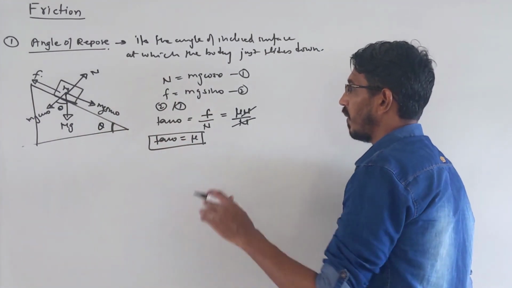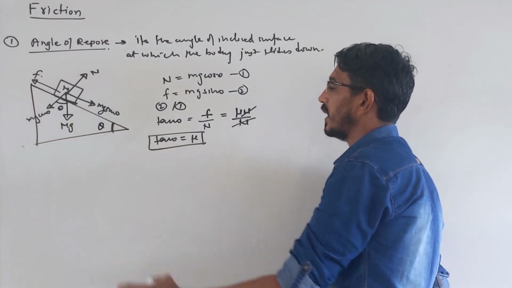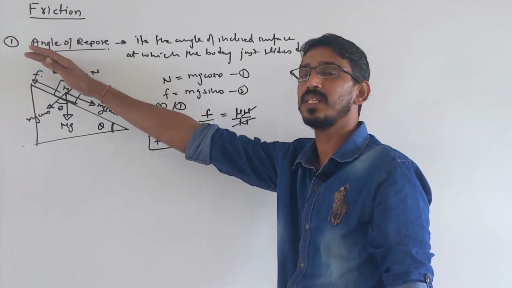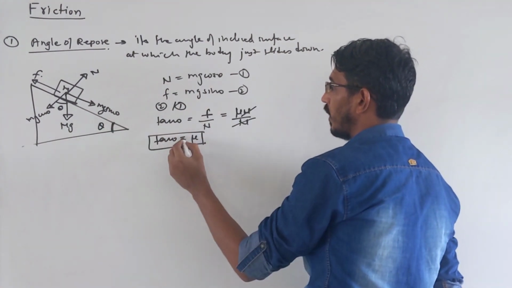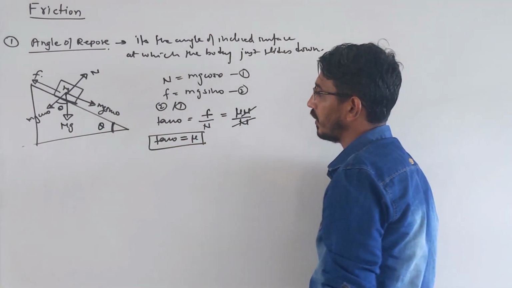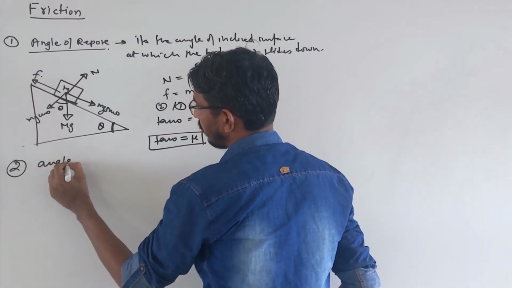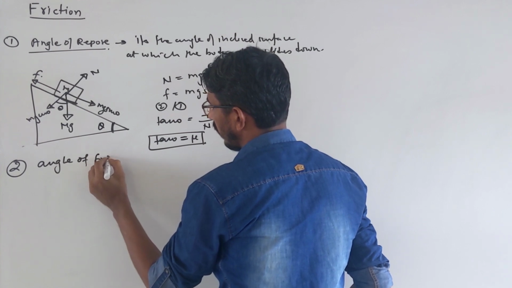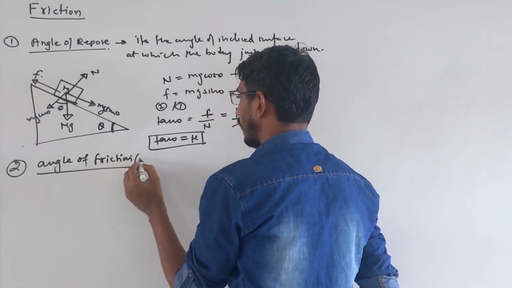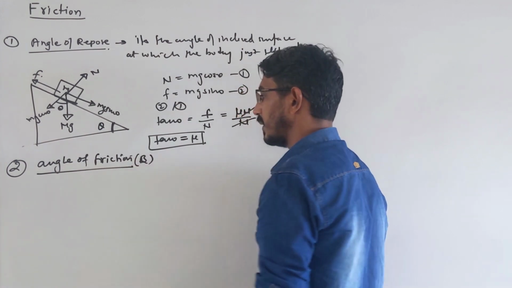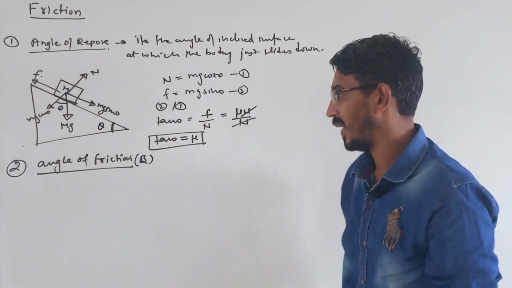One more angle we will talk about, it will be the same as this, correct. Let's define that also. So this is simple to understand: the angle of incline at which the body just starts sliding downward. So tan of this angle is simply equal to the coefficient of friction mu, okay. Second is called angle of friction. Numerically these two are the same. Let's call it some name, alpha or beta. Numerically this and this will be the same, but the definitions are different, so we are learning them.